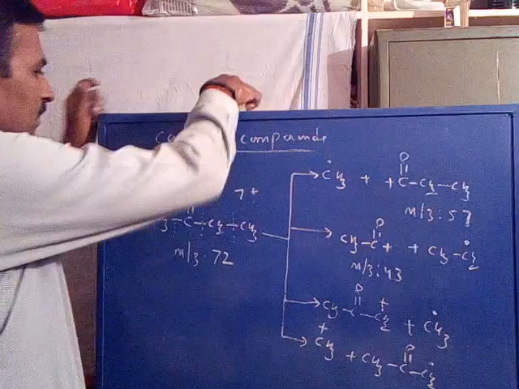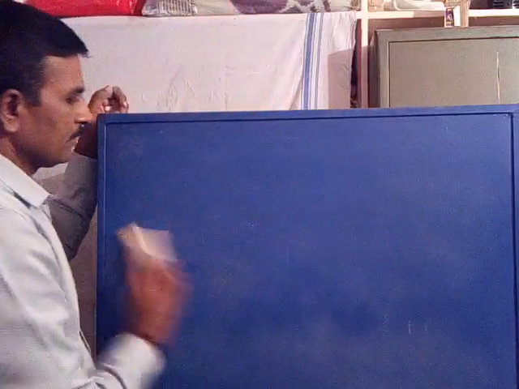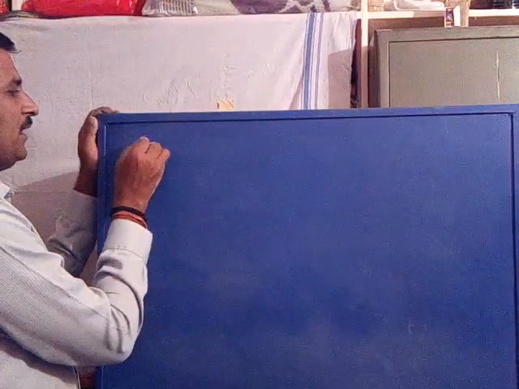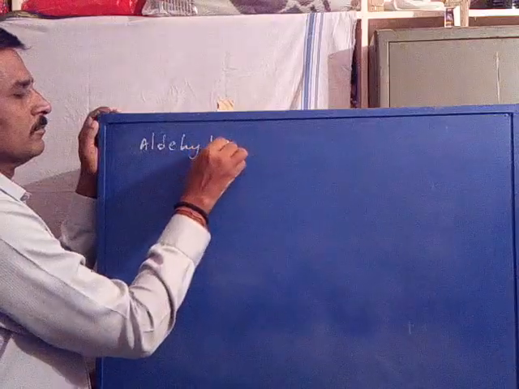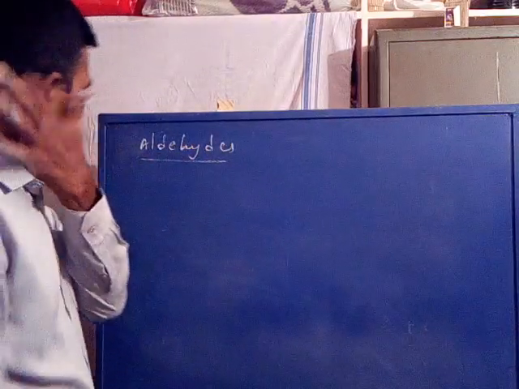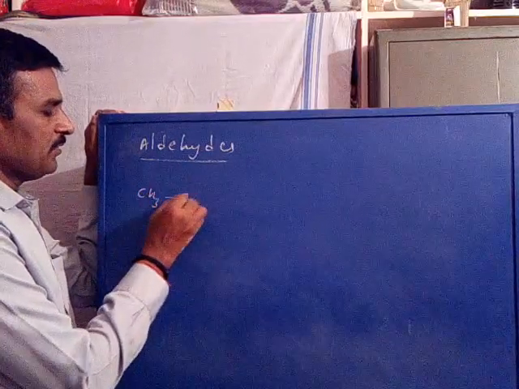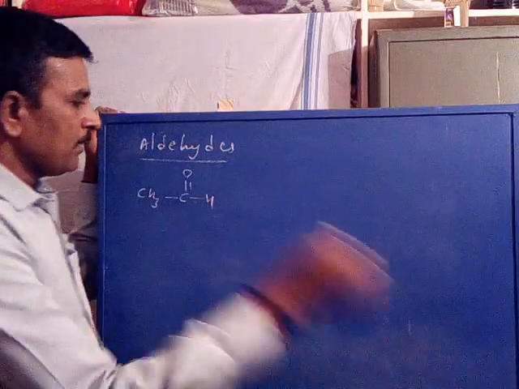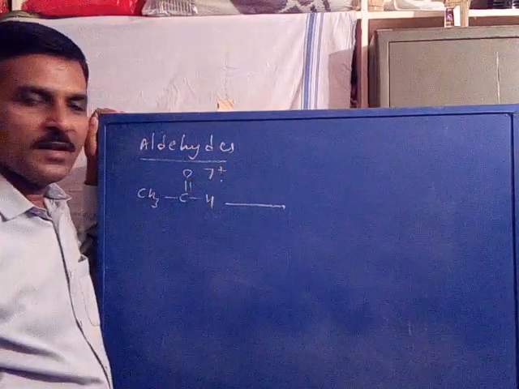So this is the fragmentation of carbonyl compounds. Now, aldehydes. Fragmentation of aldehydes. Say for example, CH3CO-H, acetaldehyde. This is the molecular ion of acetaldehyde.